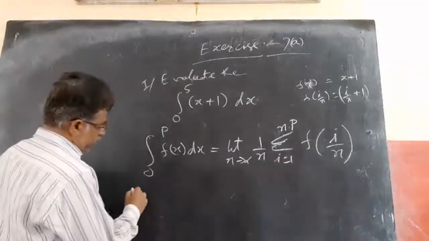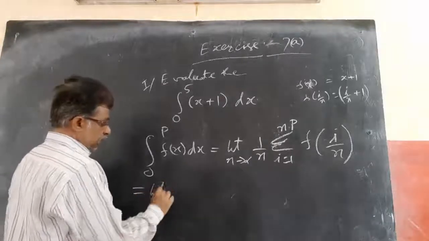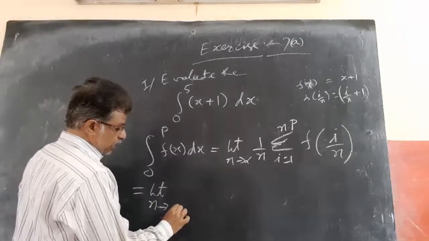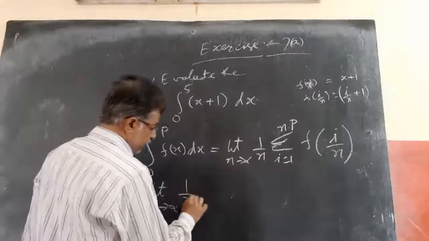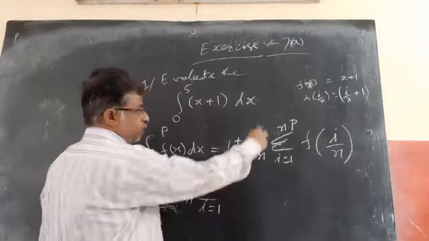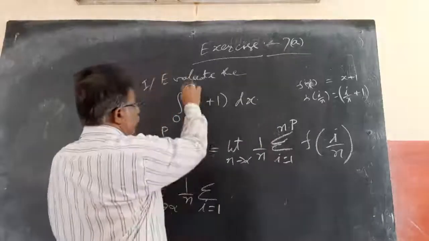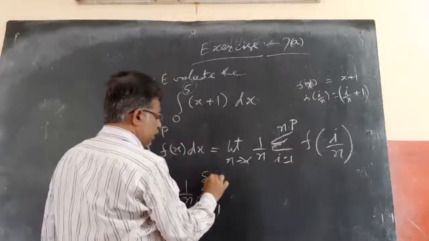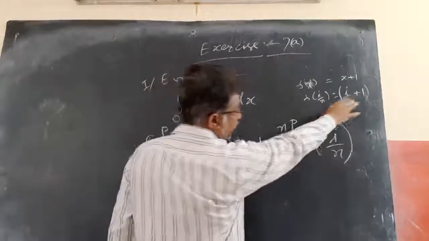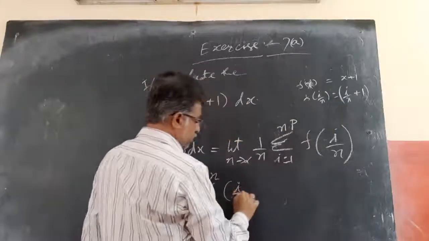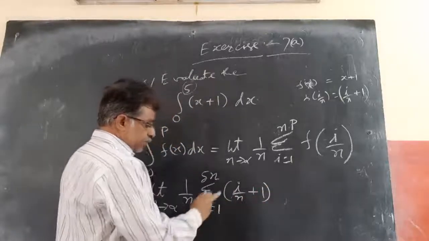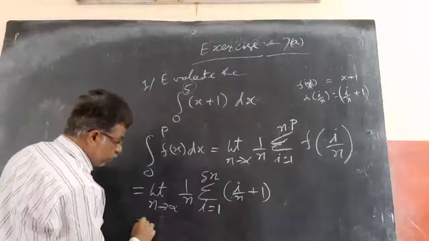So how do we find it using limit as a sum? Using limit n tends to infinity, 1 by n into sigma i equals 1 to np, I told. If p here is 5, np means 5n. And f of i by n we got is i by n plus 1. Now if I open this bracket with the sigma and expand, what do I get?